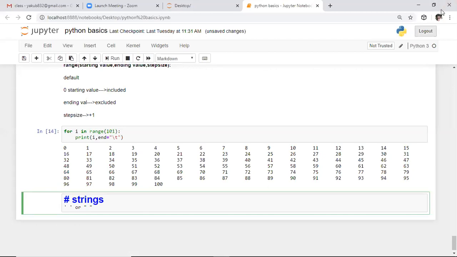Someone might ping in chat. Screen is not clear. I think that is your problem. From my side, the screen is clear.